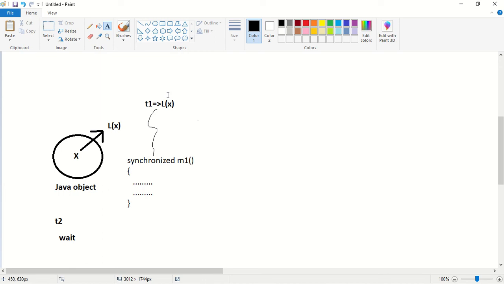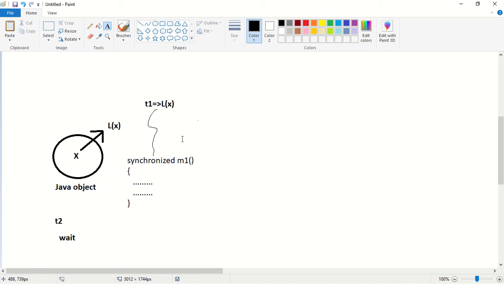Once the thread has got the lock, only then is it allowed to execute a synchronized method on that object. Once the thread has executed the method, it releases the lock. Acquiring and releasing of the lock is automatically taken care of by the JVM and the programmer is not responsible for this activity.